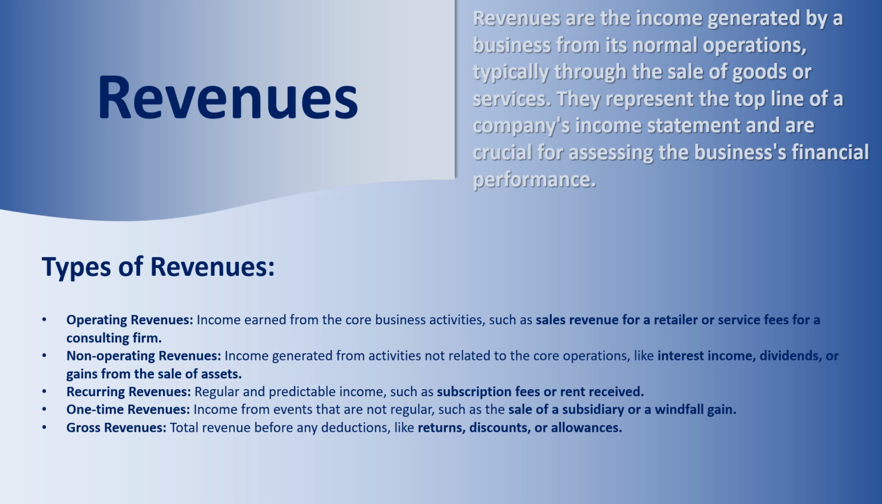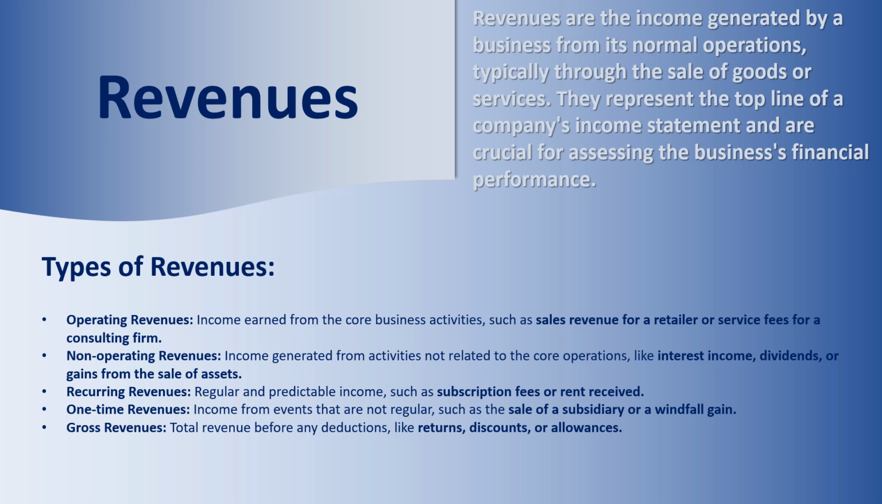Income earned from the core business activities such as sales revenue for a retailer or service fees for a consulting firm. Non-operating revenues. Income generated from activities not related to the core operations, like interest income, dividends, or gains from the sale of assets. Recurring revenues. Regular and predictable income such as subscription fees or rent received.